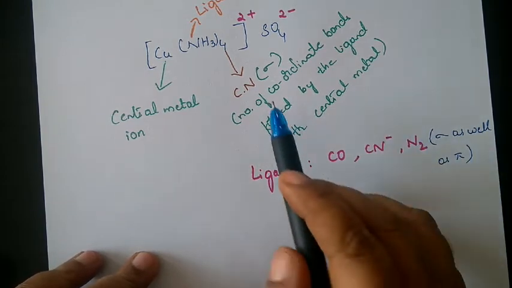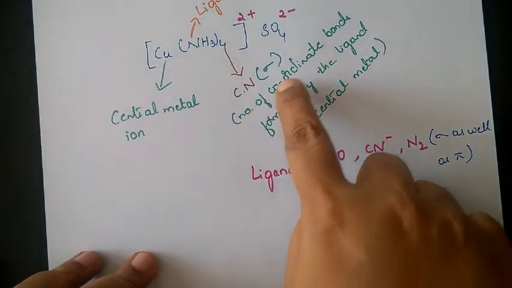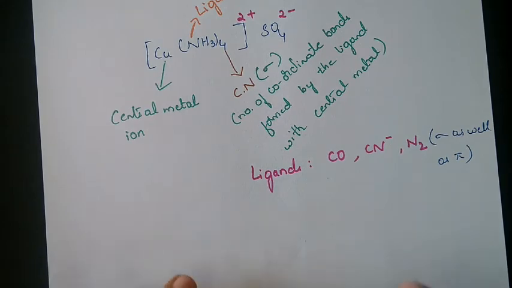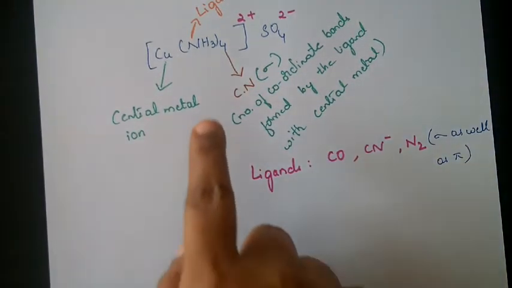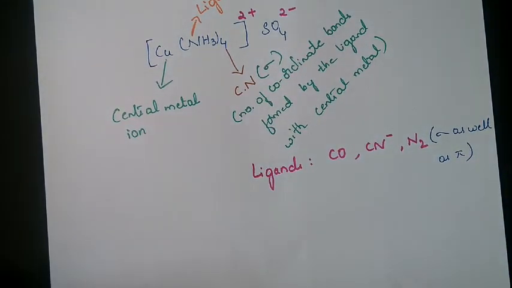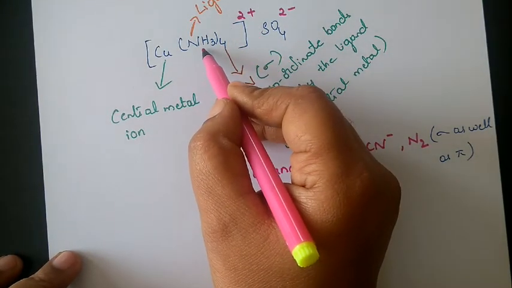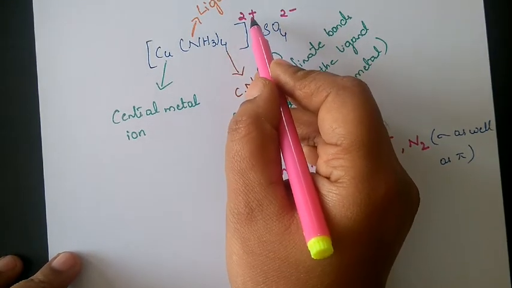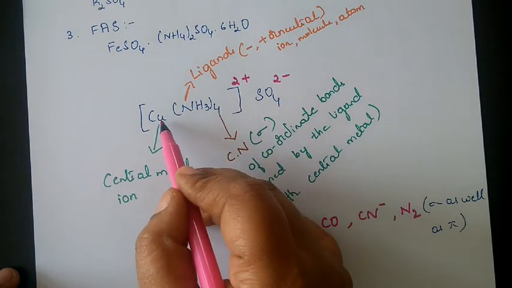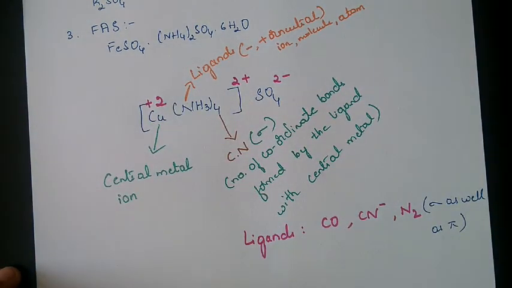Okay, so this is one point you should remember properly. The number of coordinate bonds formed by the ligands with the central metal atom, and the bond will be sigma type itself. So coordination number we have written, charge we have written, and we'll come across one more thing. Here NH3 is a neutral ligand, so the charge on the complex is nothing but the charge on the central metal atom.